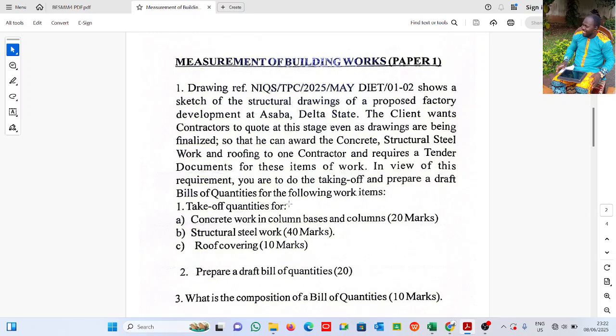I'll be doing the taking of; I won't be preparing the draft bill. I have taught how to prepare a draft bill over and over again. So please go through the previous video on how to prepare a draft bill. I won't be doing any draft bill here, only takeoff.